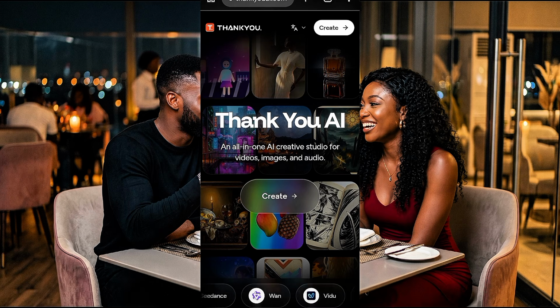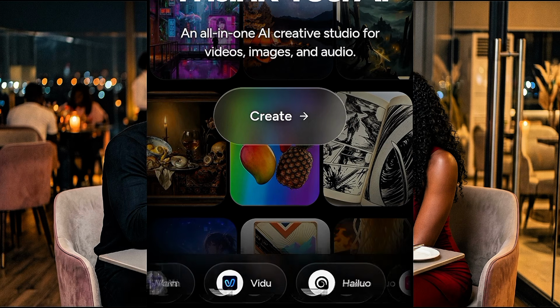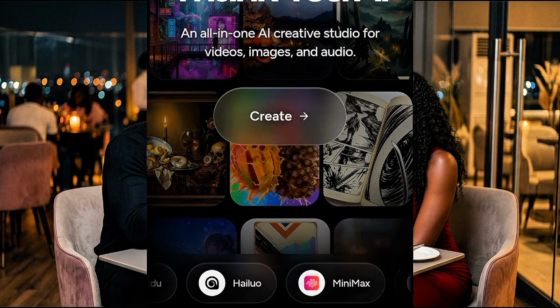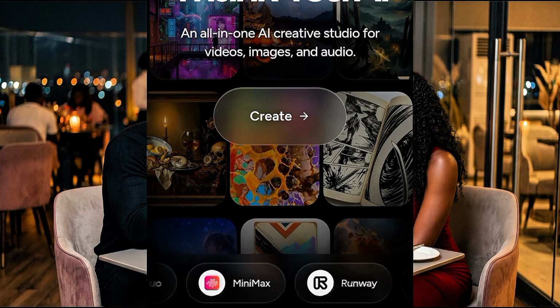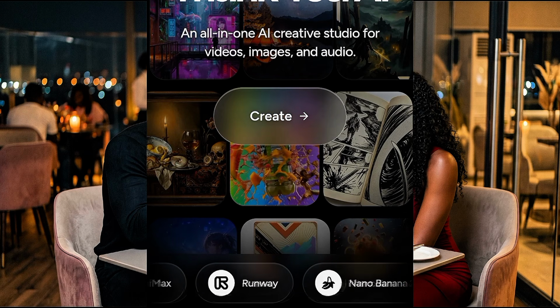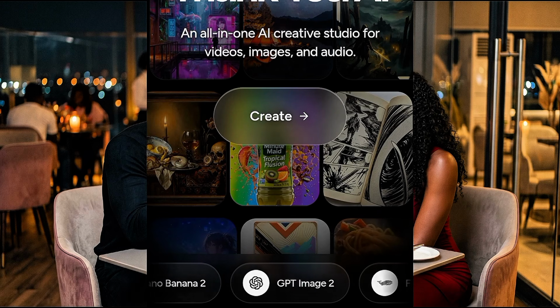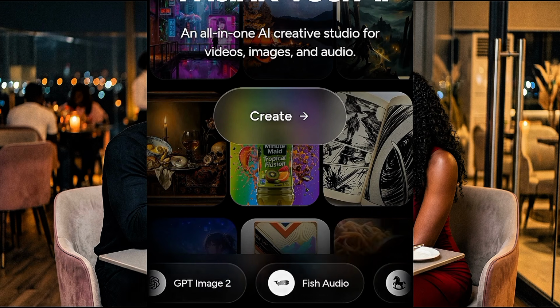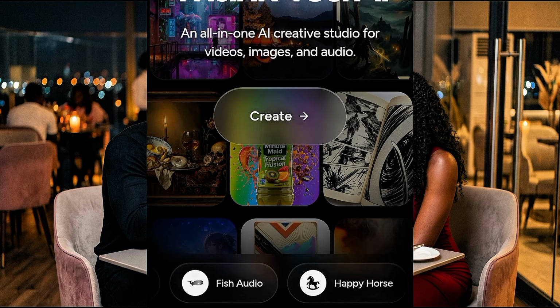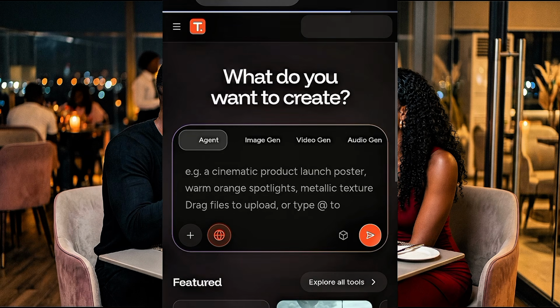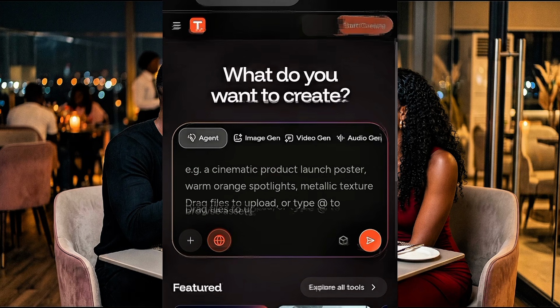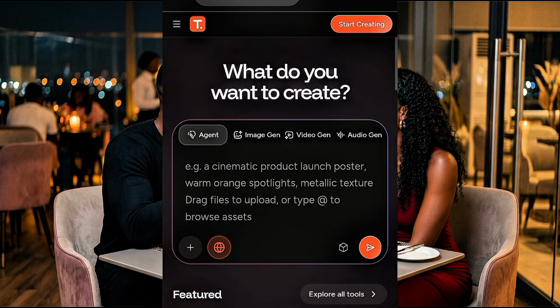Okay, as you can see on this AI, you have access to Seedance, you have access to Halo AI, you have access to Minimax, Runway, Nano Banana 2, ChatGPT, and so on and so forth. So you just have to go ahead and click create as a new beginner. As a new beginner, you'll be asked to log in using your email or your Google account. So go ahead and log in using your Google account.